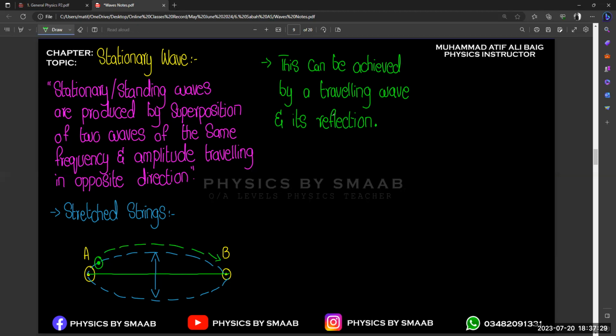Let's suppose we get upward motion in our initial stage, so we will get downward motion in our second stage, and this vibration happens in a very short time interval. That's why we observe a loop pattern between points A and B.